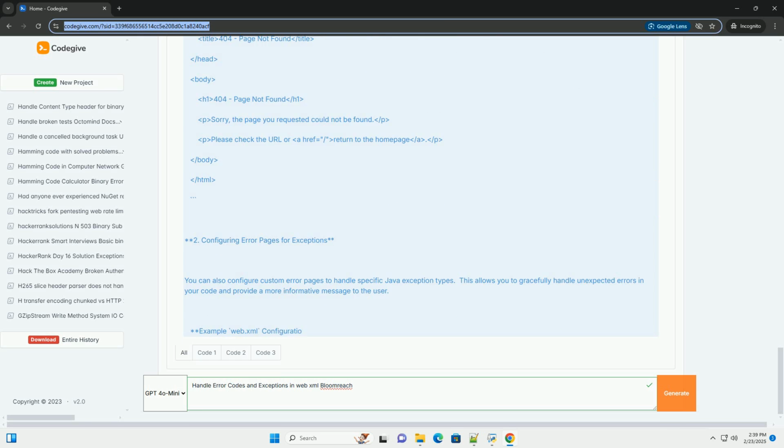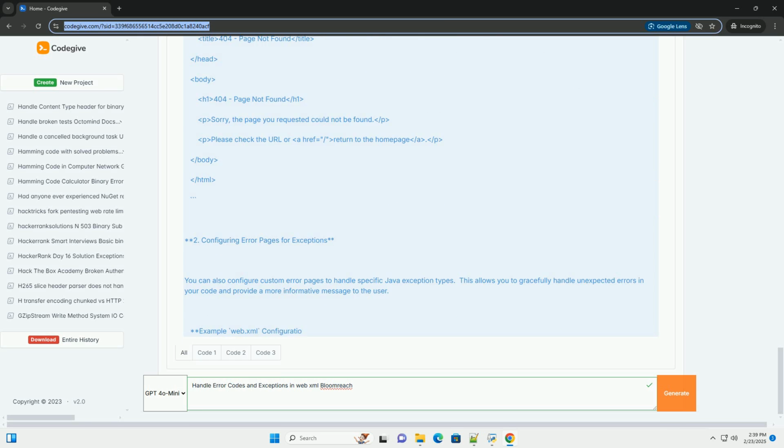4. Best practices for error handling in Bloomreach Experience Manager. Log errors. Always log errors using a proper logging framework, SLF4J, logback, log4j2. Include enough information to diagnose the problem, for example request parameters, user ID, stack trace. Configure your logging framework to persist these logs for analysis.